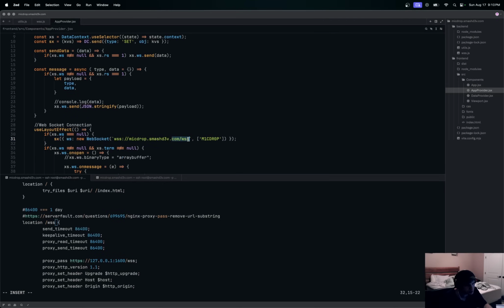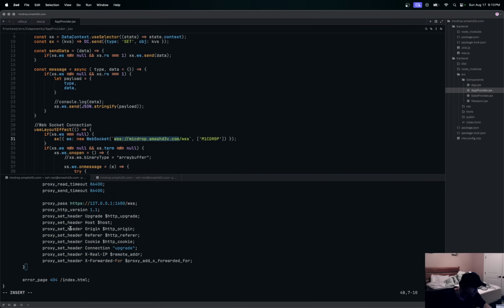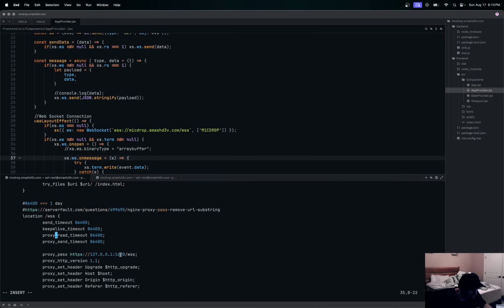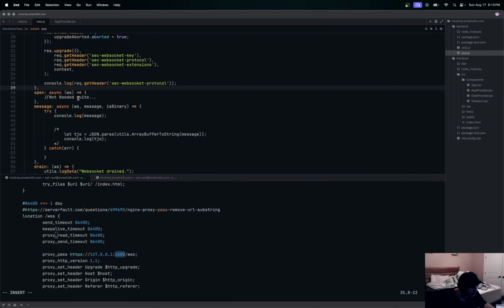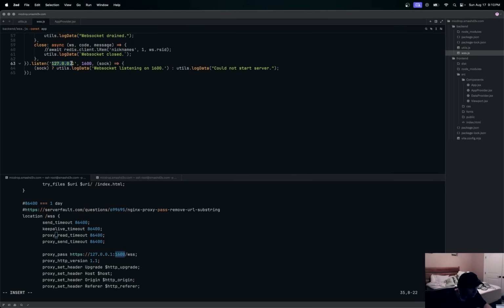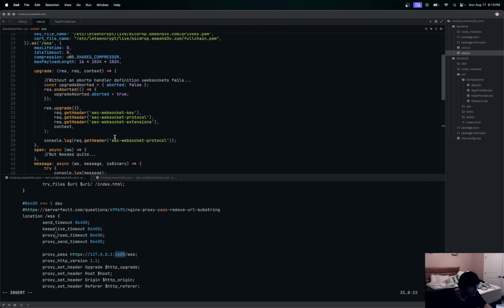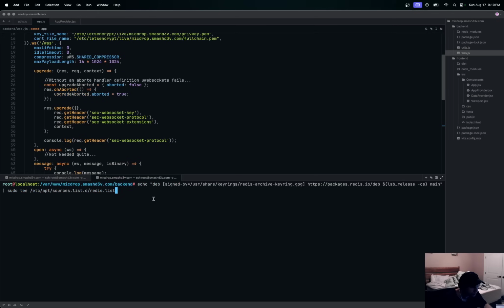So technically what this is doing is telling Nginx, hey, when I come to that route, proxy me to 1600. If they come in to here at Nginx, Nginx is going to forward them to our WebSocket server, okay? And these are all the settings I use for proxying over to a WebSocket. You can see that we're proxy passing down here to 1600. So this over here is running on 127.0.0.1:1600 right there. Okay, so that's that.